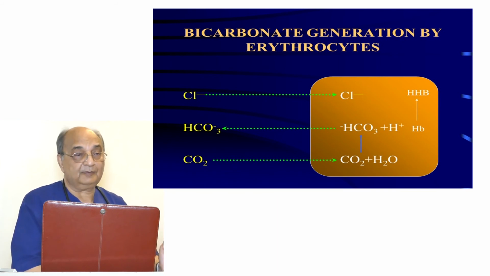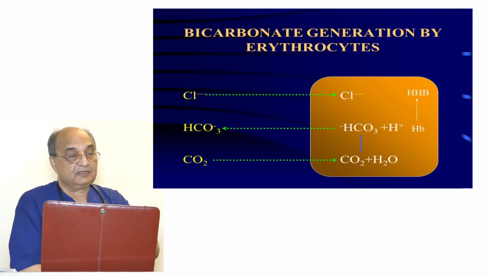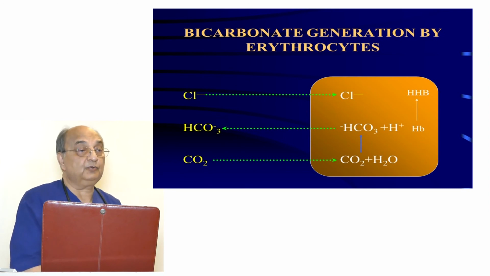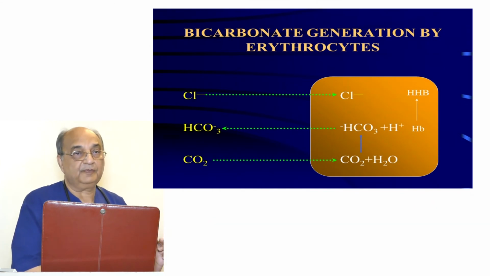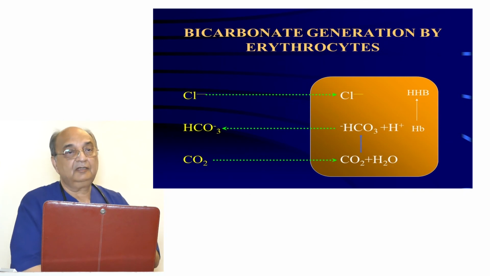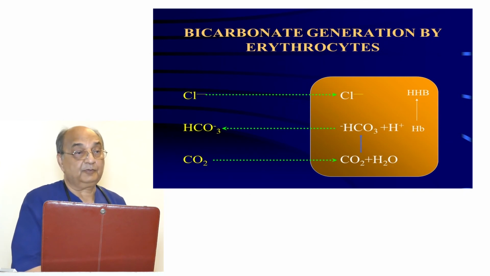So the water from the plasma starts going inside the RBC to keep its shape. So there will be deficiency of water in the venous blood. That's why the hematocrit of venous blood is higher than that of arterial blood. This is the explanation. This is a fundamental fact. It means the venous blood is thicker as compared to arterial blood.